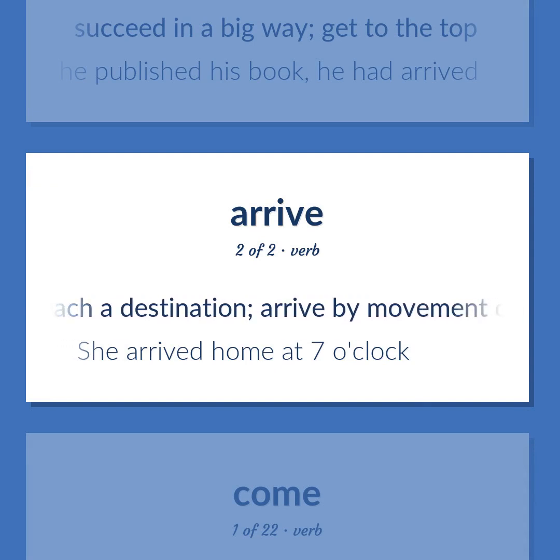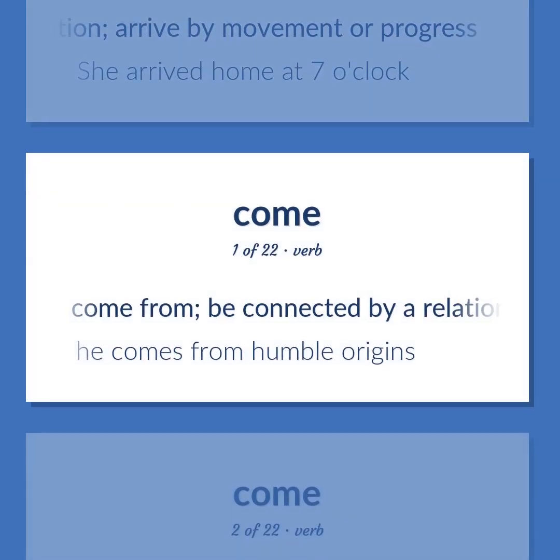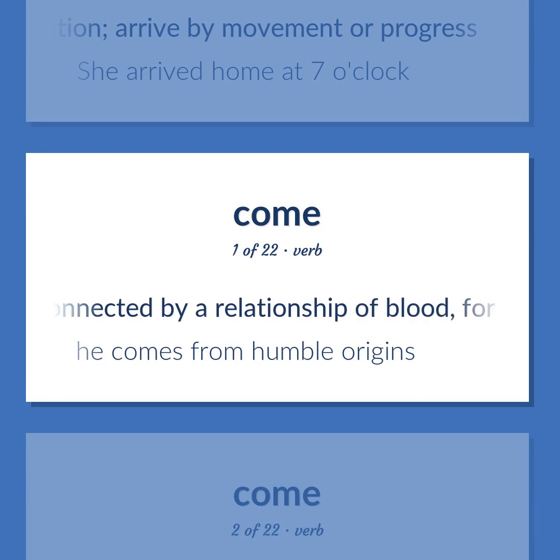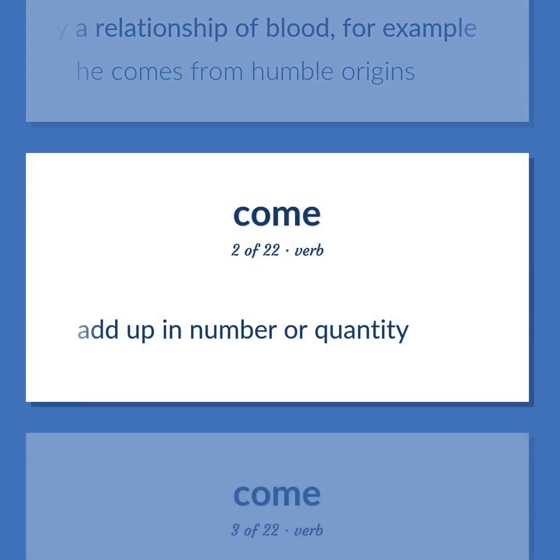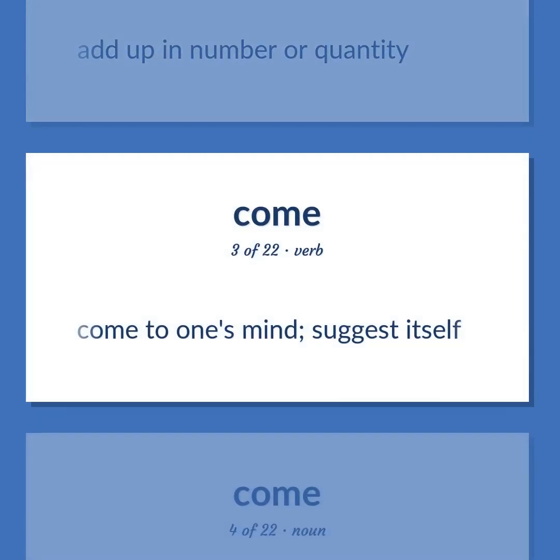Reach a destination. Arrive by movement or progress. She arrived home at 7 o'clock. Come from. Be connected by a relationship of blood, for example. He comes from humble origins. Add up in number or quantity. Come to one's mind. Suggest itself.